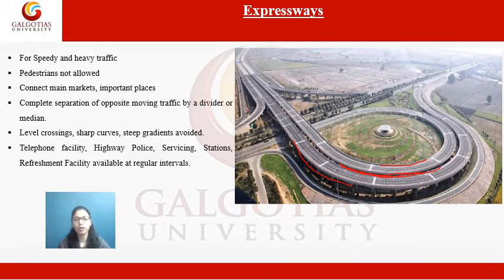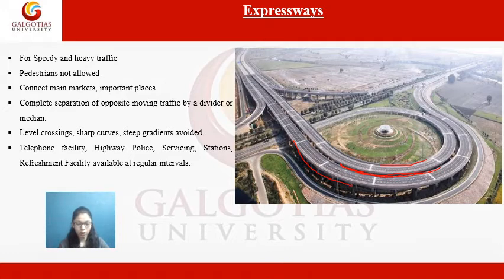If we talk about expressways, you might be aware of the Delhi Noida Direct Flyway, which is also known as the DND Flyway. This DND Flyway is India's first expressway, which is 9.2 kilometers as of 2013.